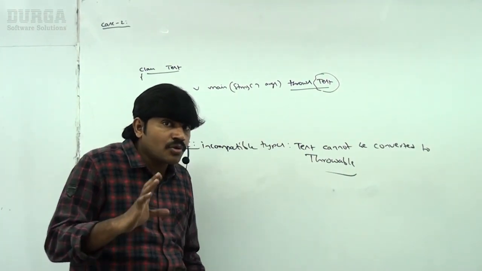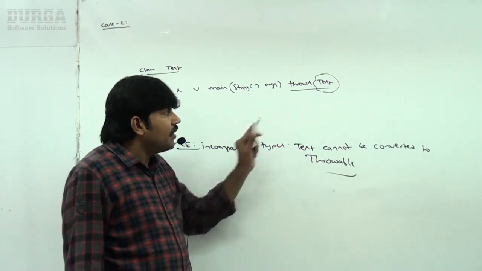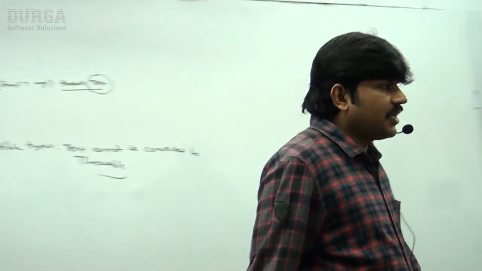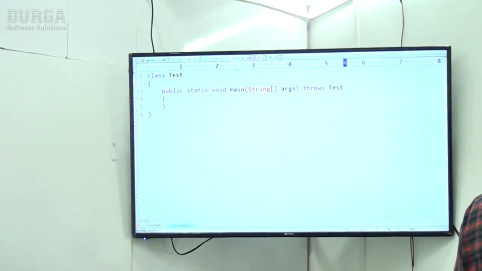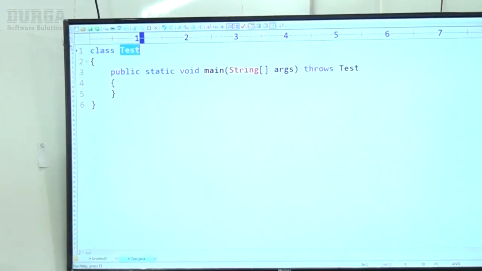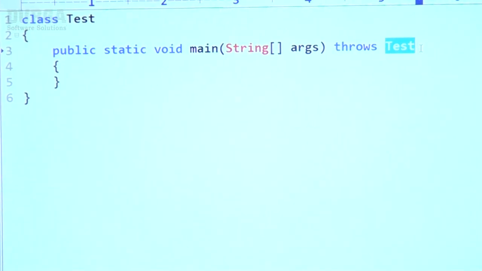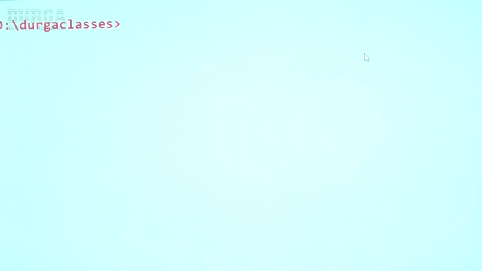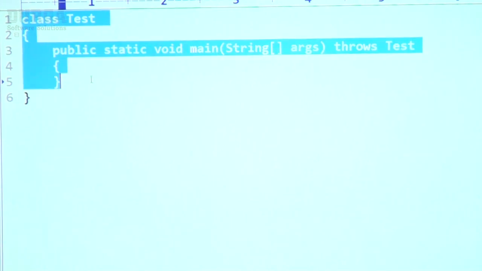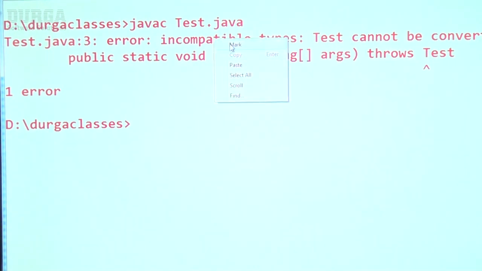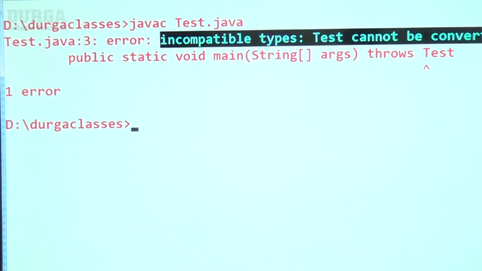For non-throwable types, immediately we get an error. Now observe carefully. Here I am taking the same example, class Test, public static void main, throws Test. This is the same code I explained on the board. See this, immediately error: incompatible types, Test cannot be converted to Throwable.